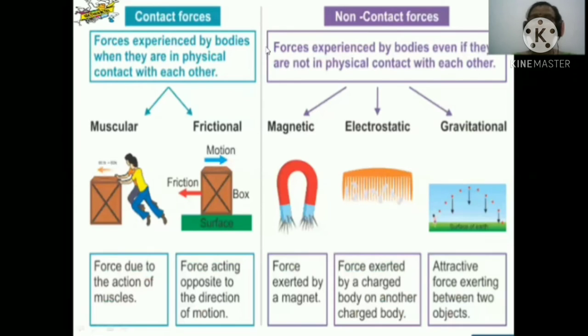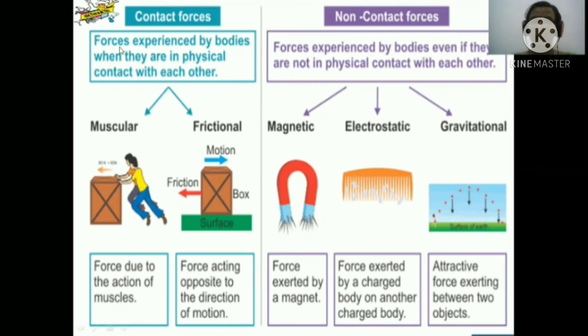Now, on the basis of that, we can classify the force into two types. One is known as contact force and the other one is known as non-contact force.